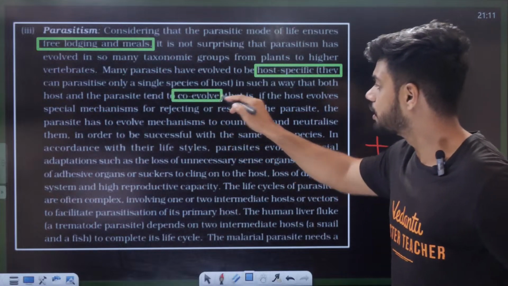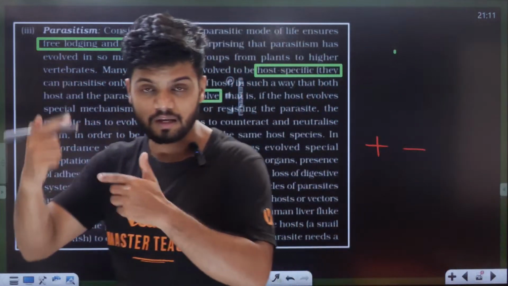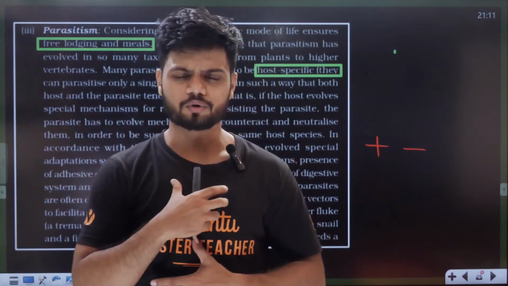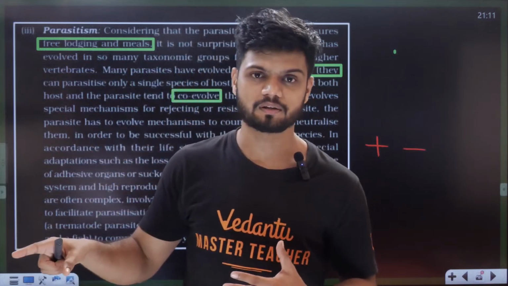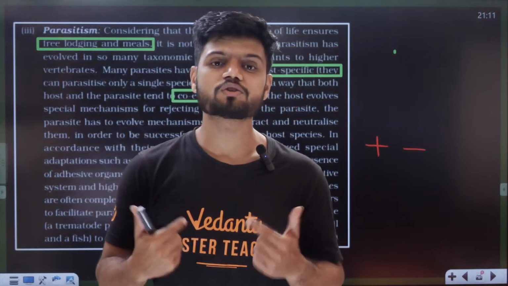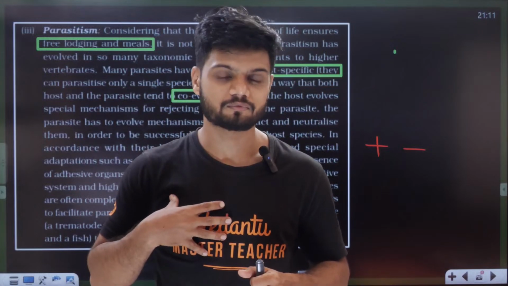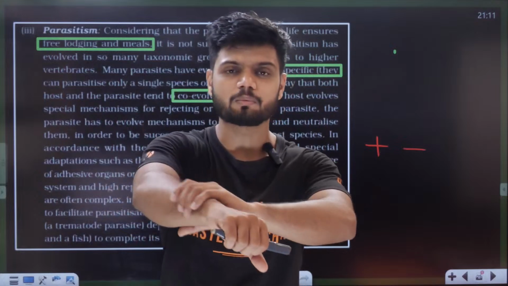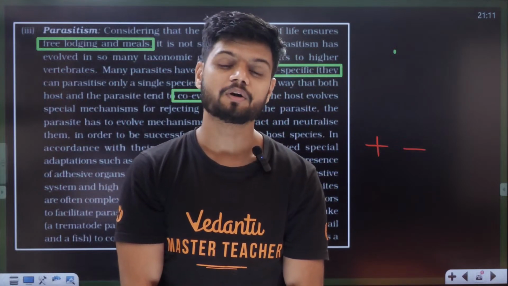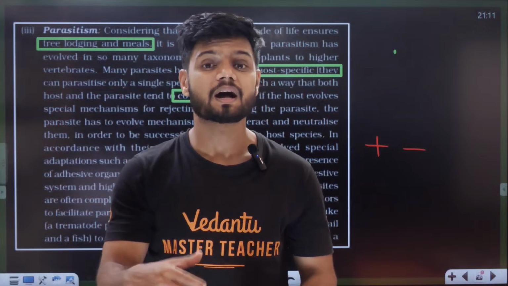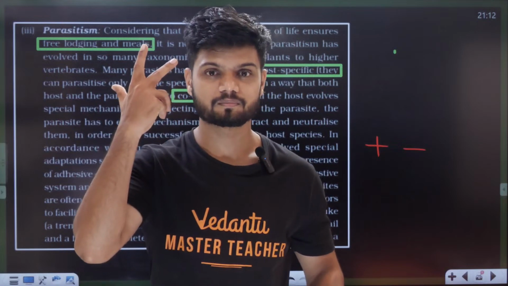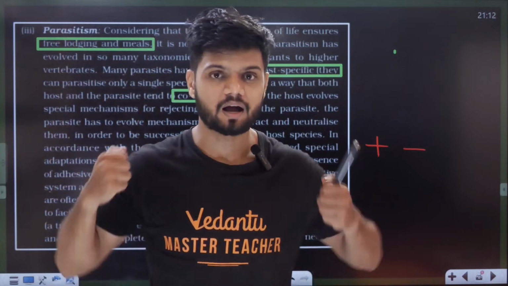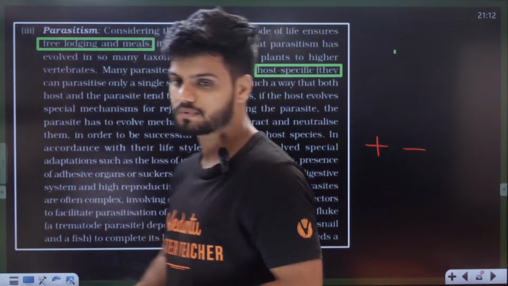What does that mean? If the parasite is evolving, the host will evolve too. For example, I'm the host. I don't want the parasite on my body. I will evolve to make sure the parasite is not attaching to me. For example, I will develop iron scales on my body, like wearing an iron cloth. Now what does the parasite do? The parasite will make sure it now has the ability to break the iron also. So while protecting, it will also develop stronger weapons. Higher defense, stronger weapons. Okay?